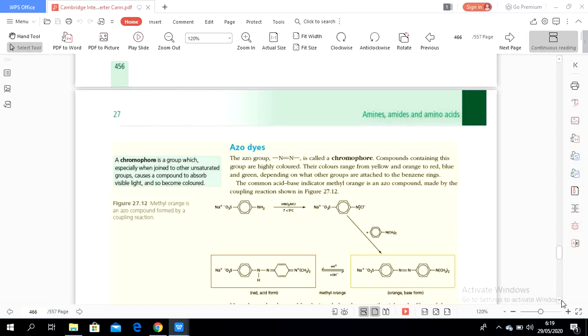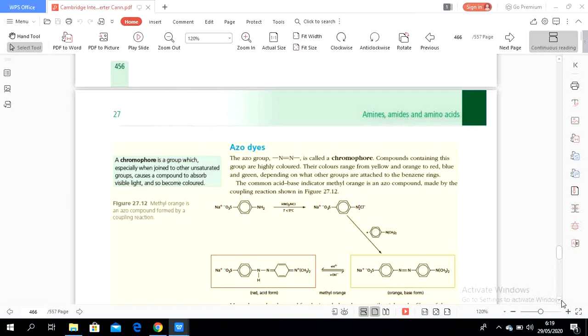the benzene rings. The common acid-base indicator, methyl orange, is an azo compound made by coupling reactions. Now we know the indicator phenolphthalein can change color, and methyl orange also contains the azo group. This indicator, methyl orange, is an azo compound.